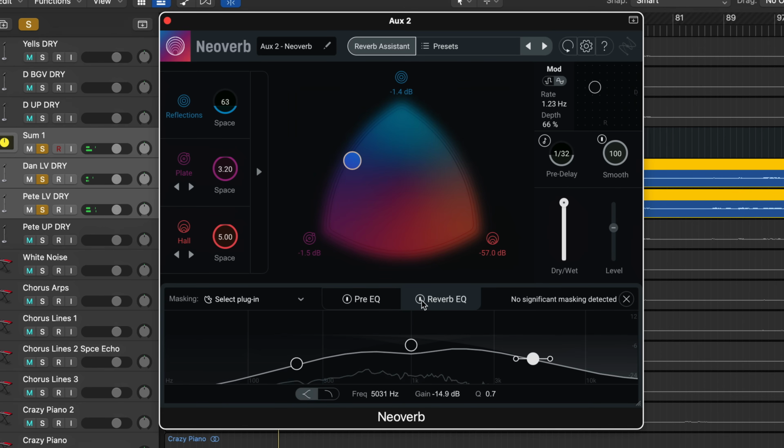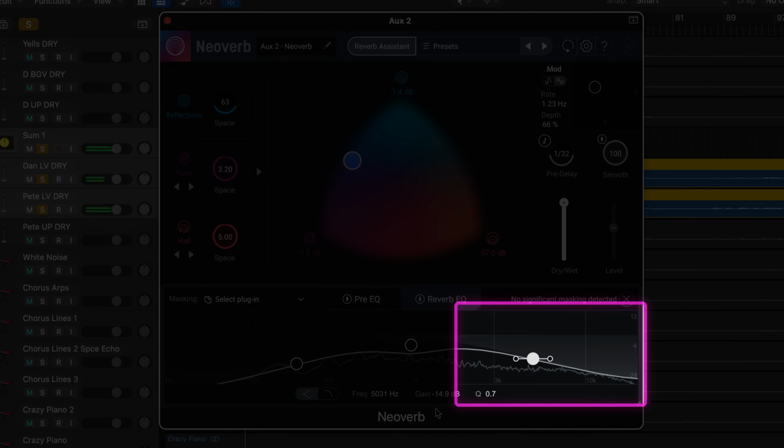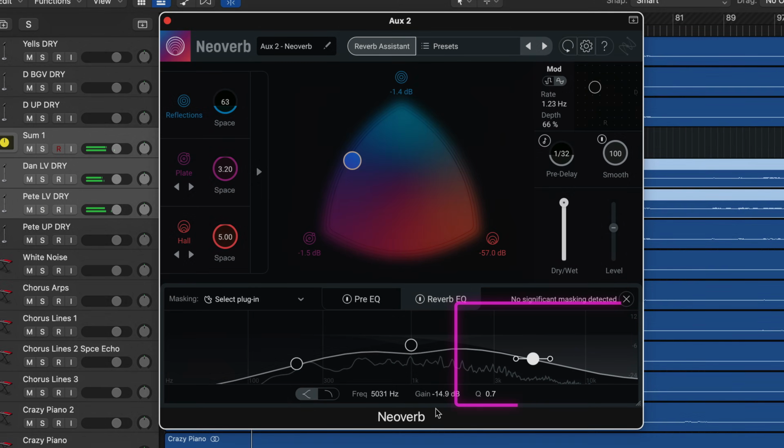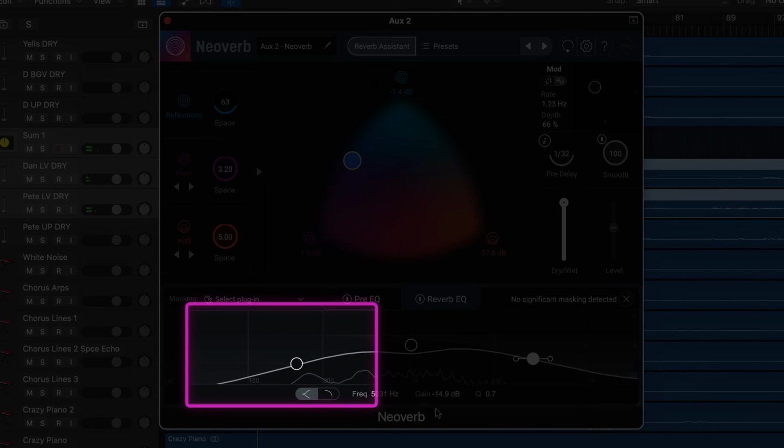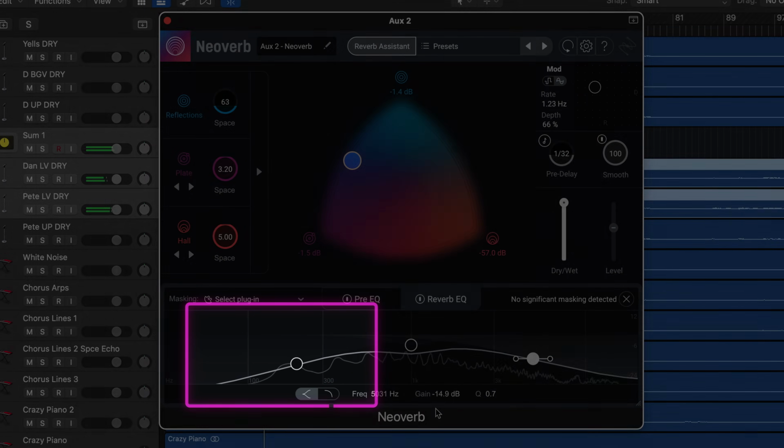Now, using an EQ built into Neoverb, I'll low pass the signal to prevent much of the 5 to 20K range from being influenced by the reverb. I'm also going to filter out some of the lows to keep the reverb from muddying up the sound too.